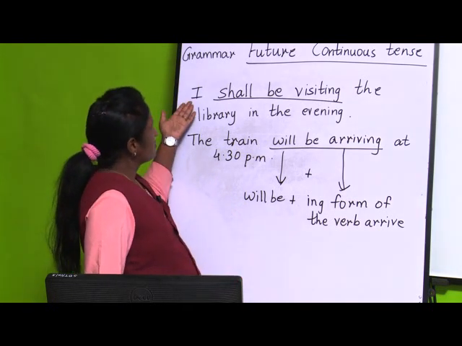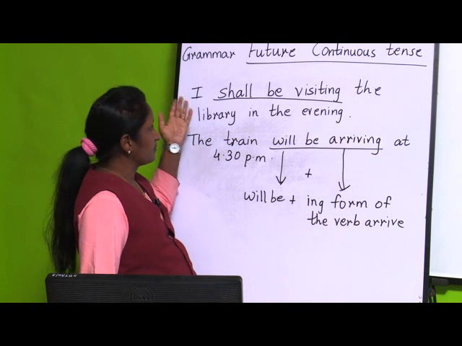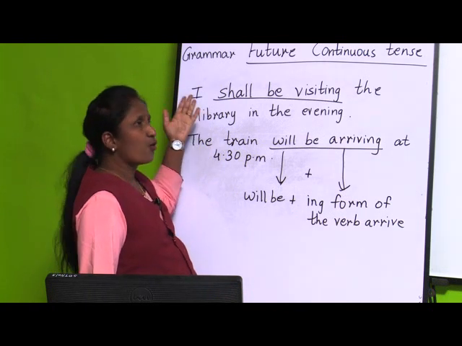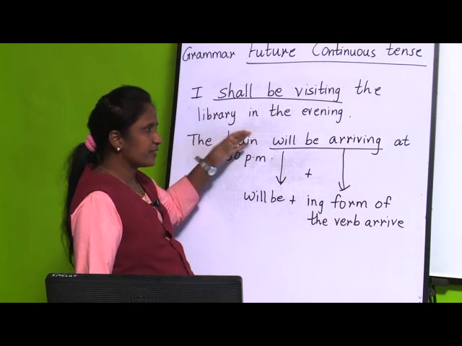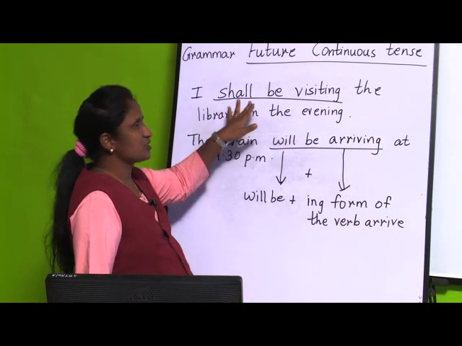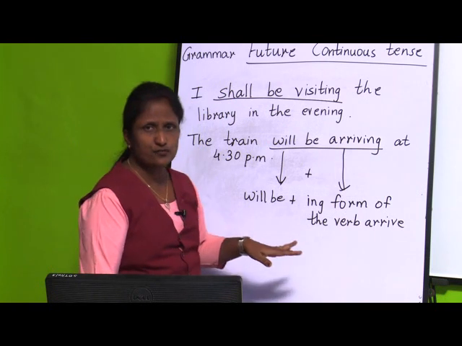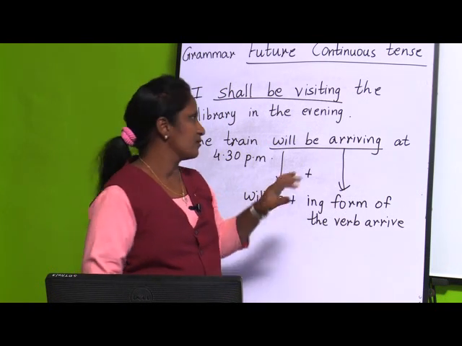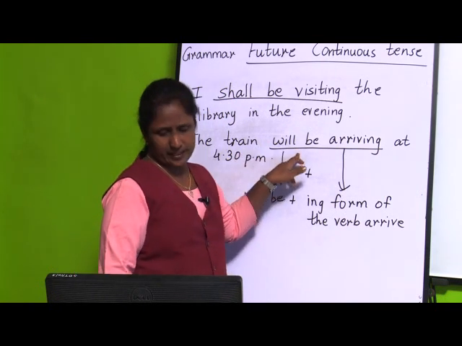We use I for the other pronouns, like we can say I will or we will, we take this, but only with I and we pronoun we use shall be, but with the rest of the other pronouns we use this verb, that is will be.